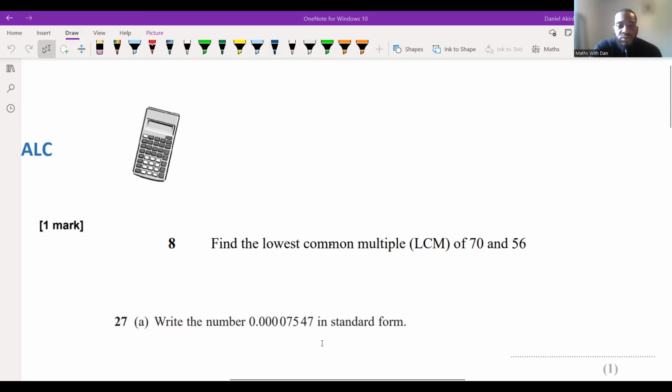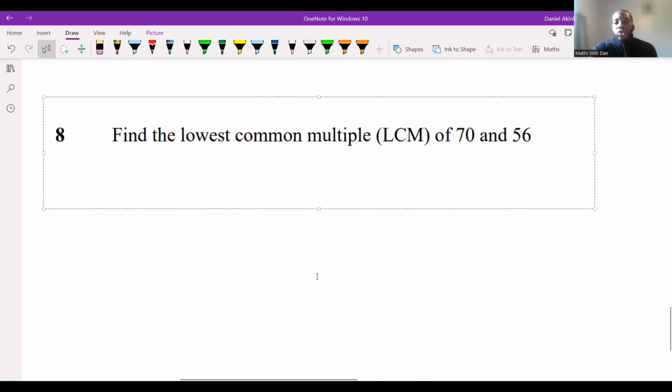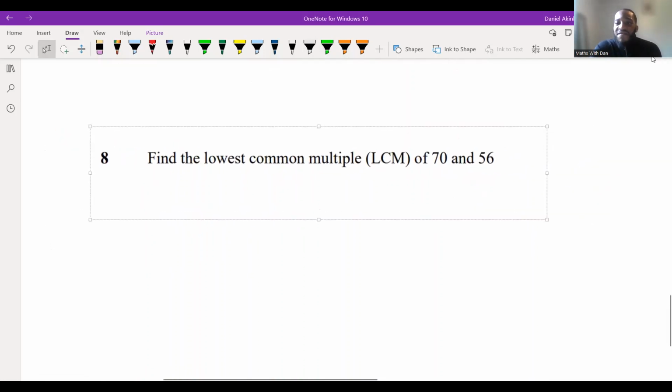Okay, cool. So I think it's been about 2 or 3 minutes. Let's go through this together. All right, so putting this here. Let's see what it says. So it says, find the lowest common multiple of 70 and 56.